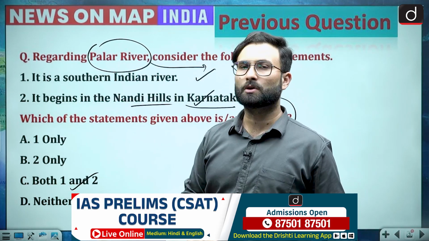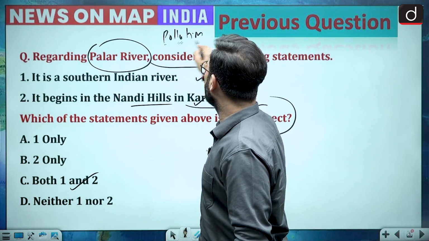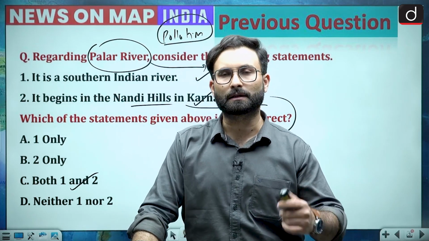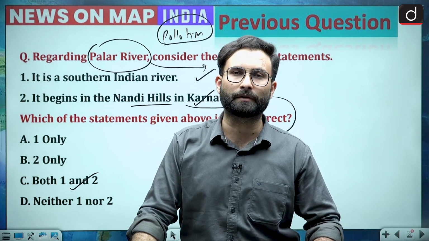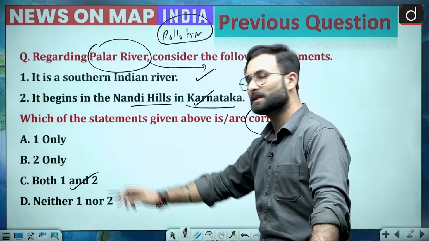Palar River was in the news because of pollution. The court has guided the Tamil Nadu government that they should do something to revive this particular river and make sure that it is clean. So considering that it was in the news, option C is your right answer.